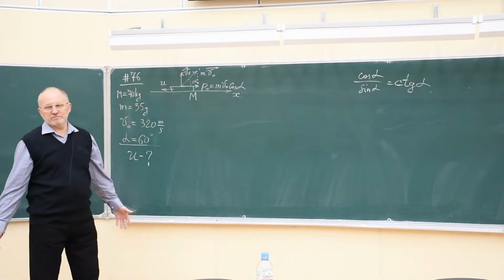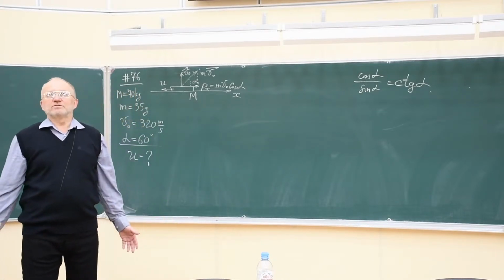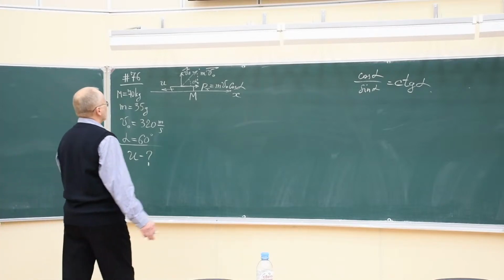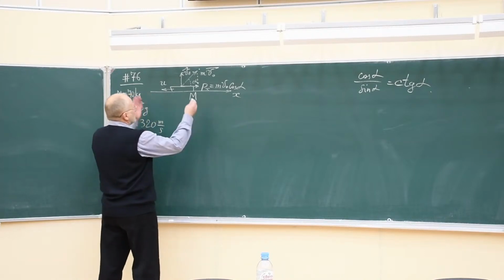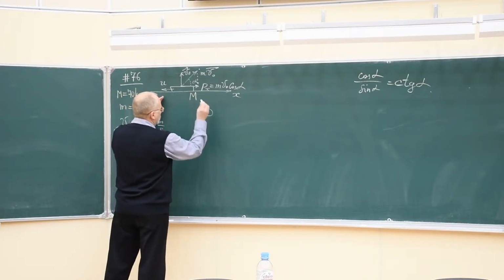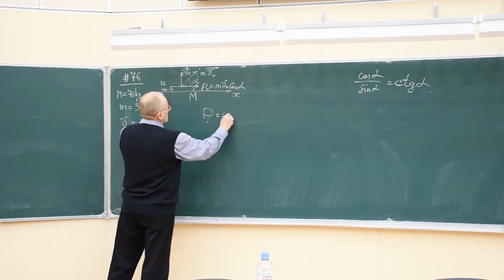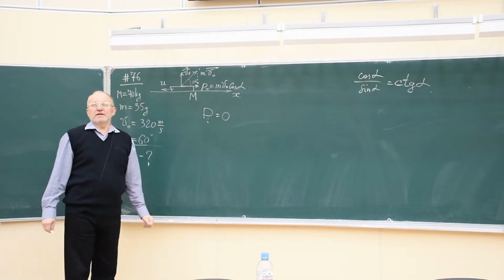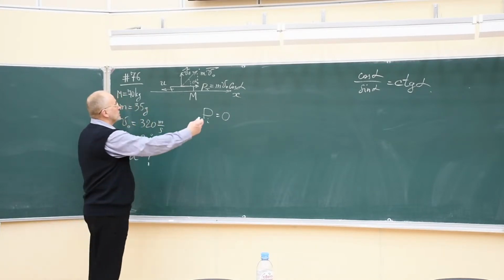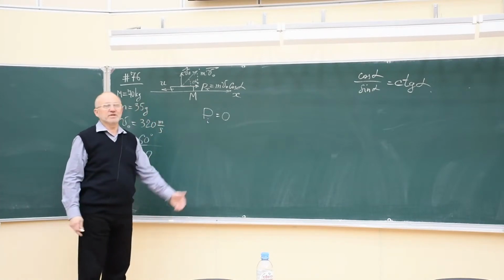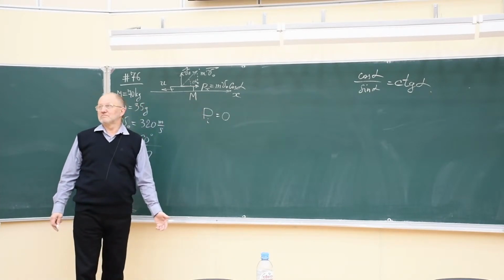And now we can write down the law of conservation of momentum in horizontal direction. So the initial total momentum was 0. And it will remain 0 because no external forces are acting on the system in horizontal direction.